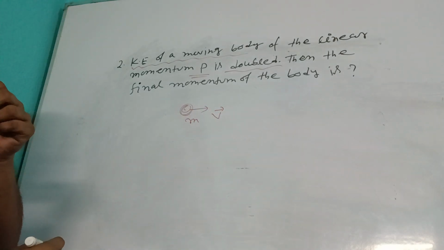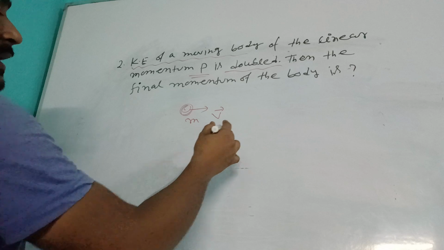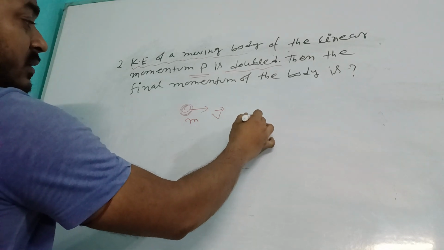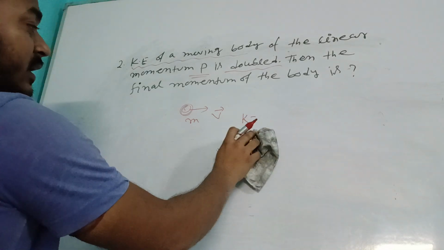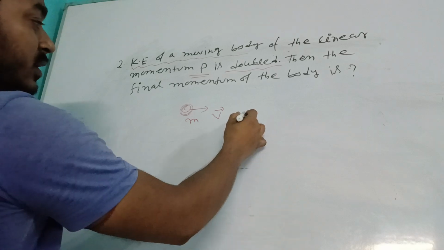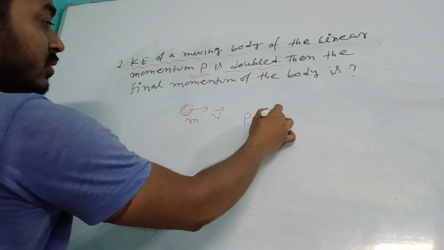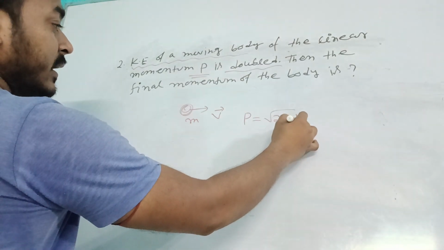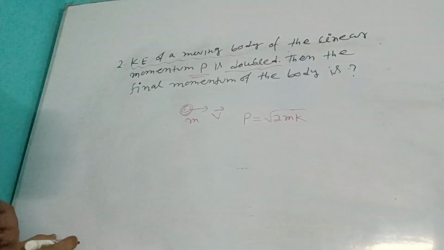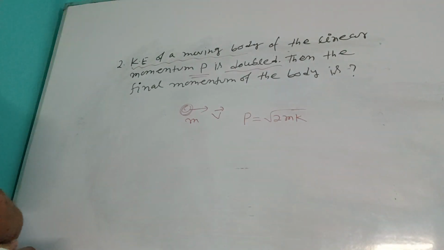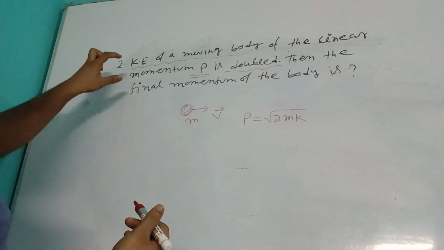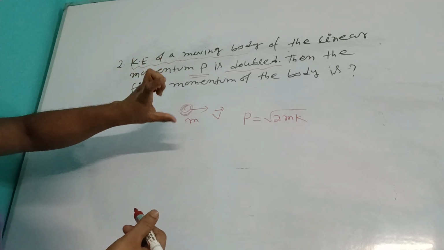So you know, momentum can be written as p equal root 2mK. Now next they inform that the kinetic energy is doubled.